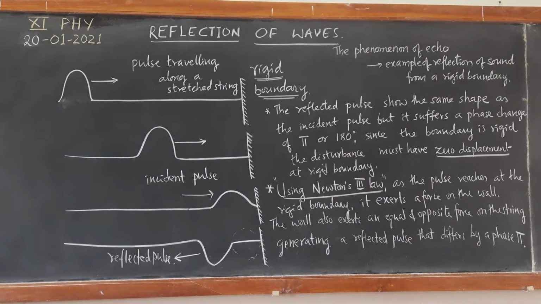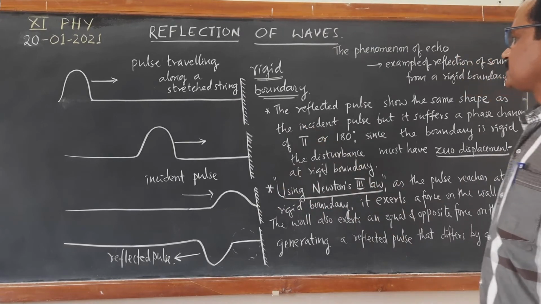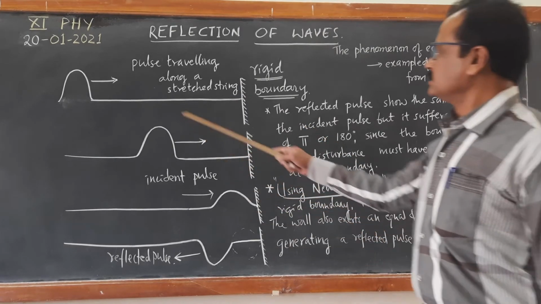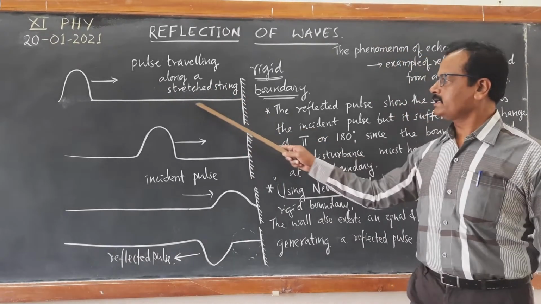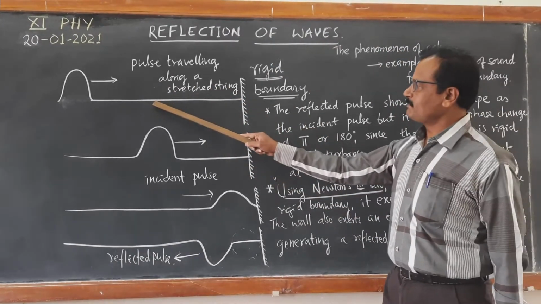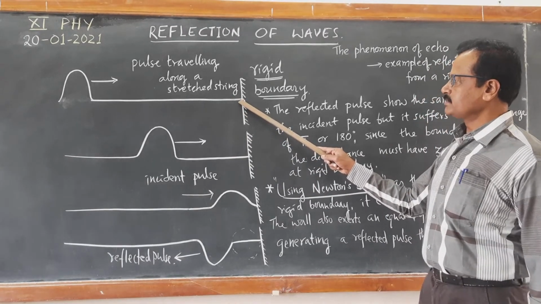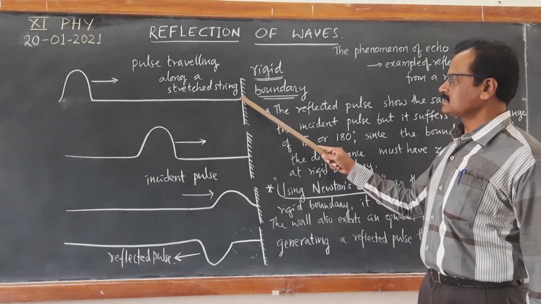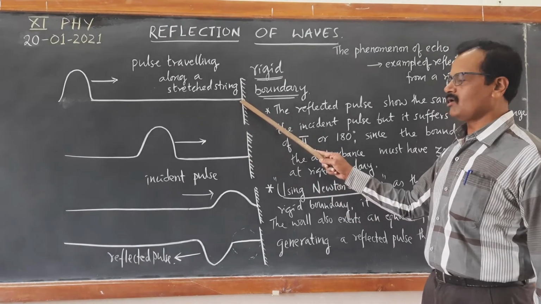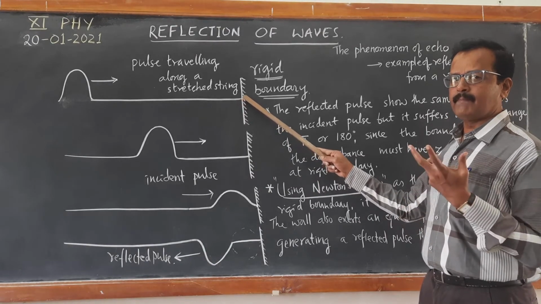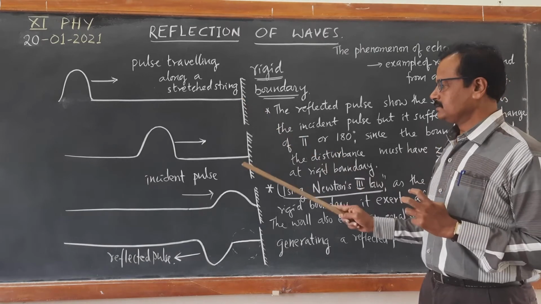How is the phase reversal taking place at the rigid boundary? I have written 2 points here. This is a pulse traveling along a stretched string. As the pulse reaches this rigid boundary, the net displacement of the particles of the string at this rigid boundary must be 0, because the particle is not allowed to move either up or down, since it is tied at the closed end.